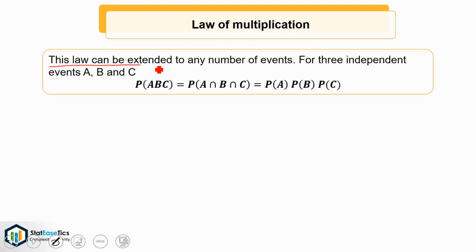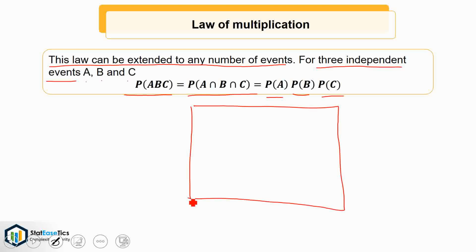This law can be extended to any number of events. For three independent events A, B and C, probability of A, B, C is equal to P of A intersection B intersection C, which is equal to P of A into P of B into P of C. Now we can generate its Venn diagram as follows.